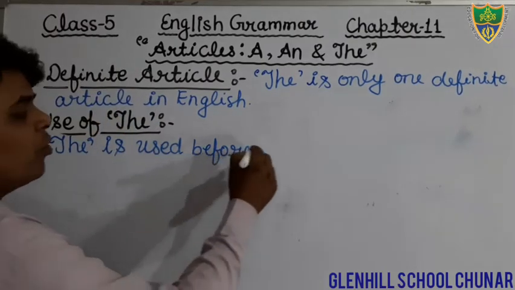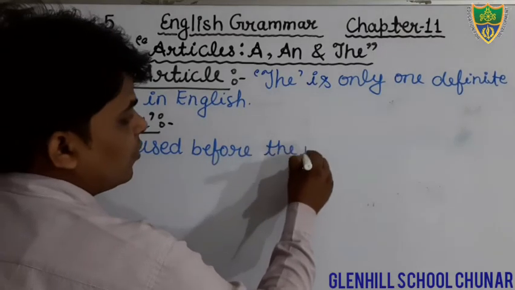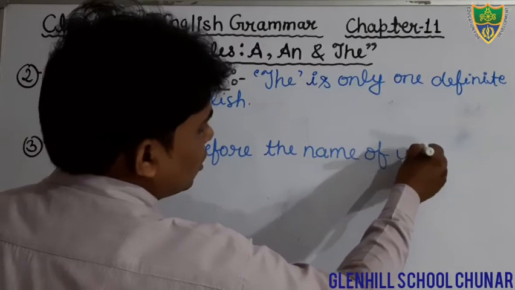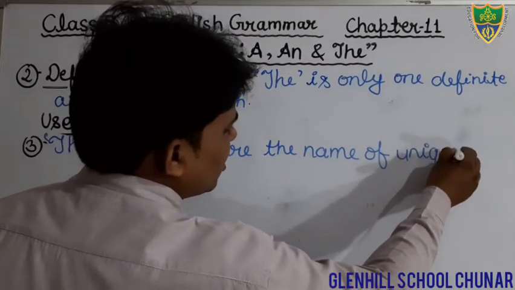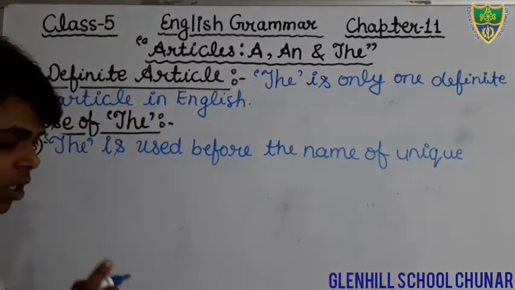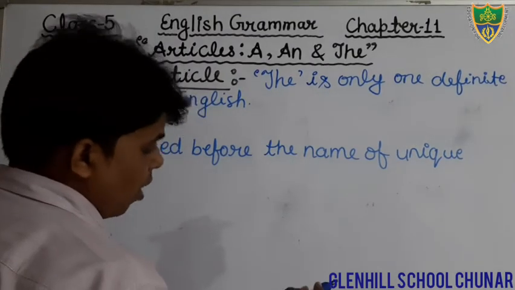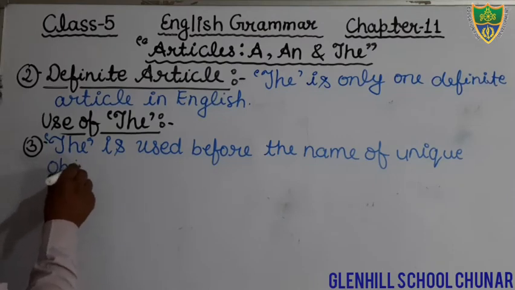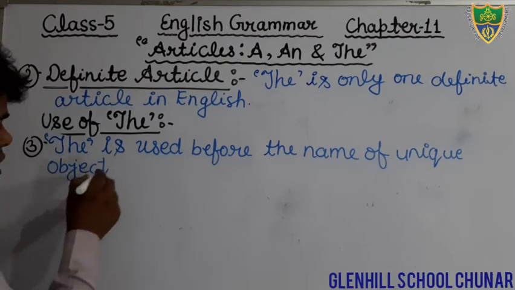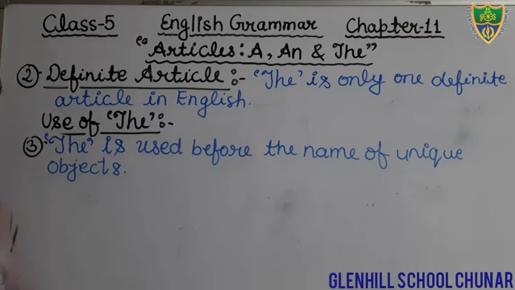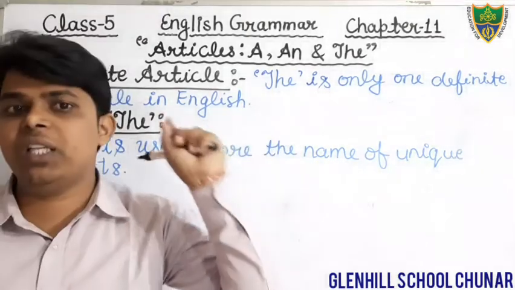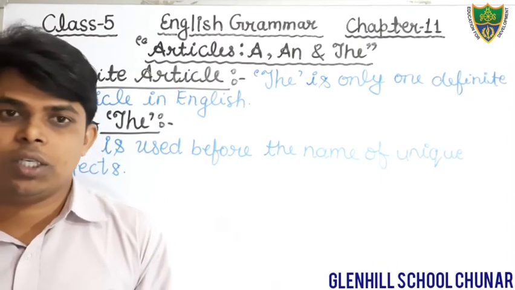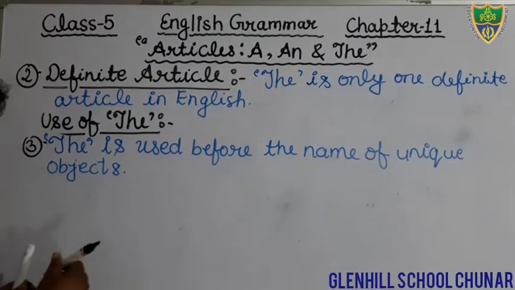The is used before the name of unique object. Unique means that is single or special. Okay, the is used before the name of unique object, that is only one, that is special in this world. For example, just write down the example.